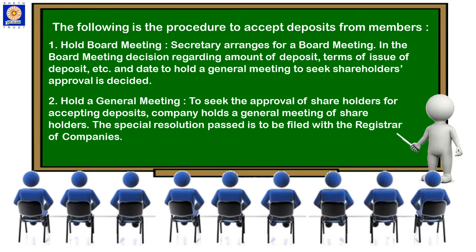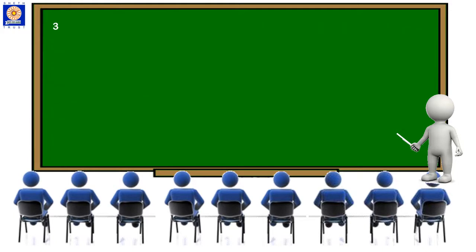To seek the approval of shareholders for accepting deposits, the company holds a general meeting of shareholders. The special resolution passed is to be filed with the registrar of companies. If you remember, special resolution means 50% of the members or shareholders should vote against or in favor of that matter, and the copy of that resolution is to be filed with the registrar of companies.